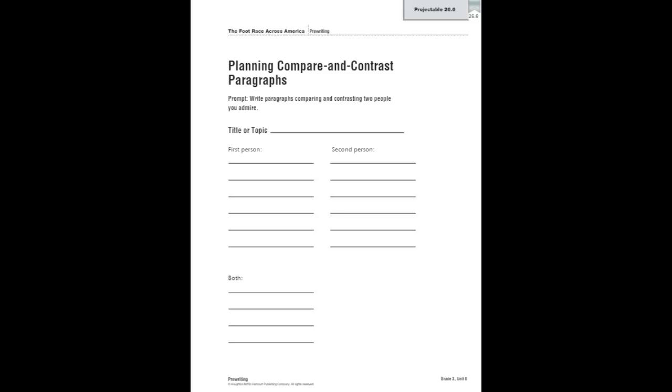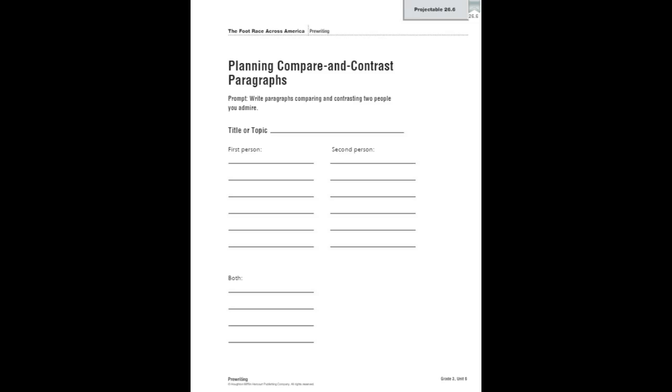Good writers compare and contrast people using many different traits. They may think about what the two people are like and what they do, what they say, maybe where they're from, and things like that. Good writers think about all the ways that the people are alike and different.